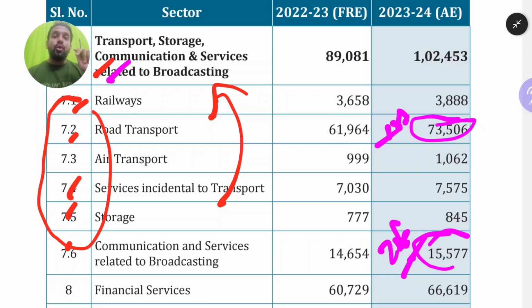Subsidies given to the various production or service activities are 38,000. So we add taxes and subtract subsidies. Then you get 14,63,000 crore, which is the gross state domestic product of our state. I hope this is all clear to you.